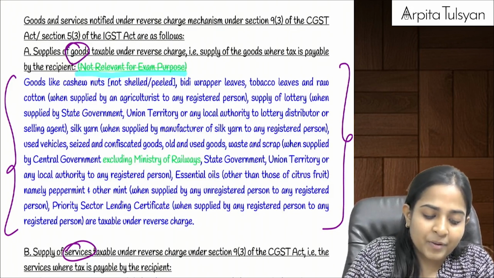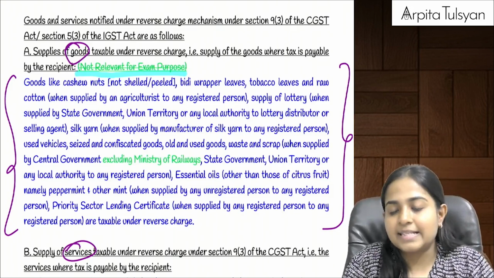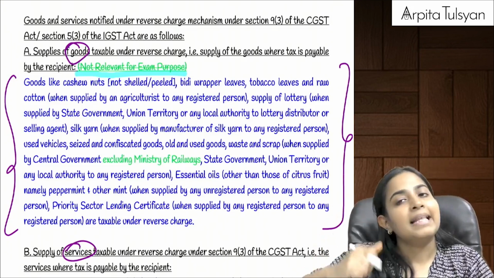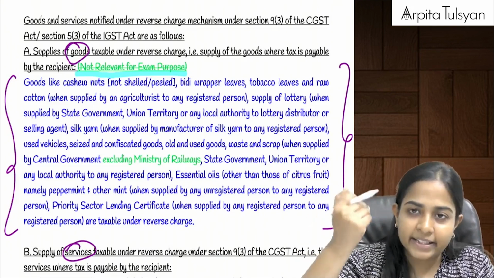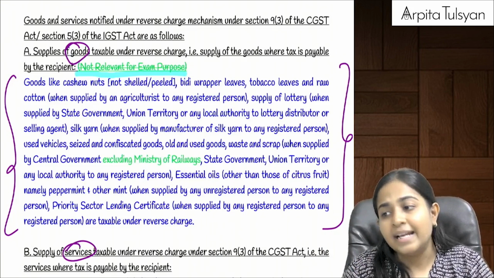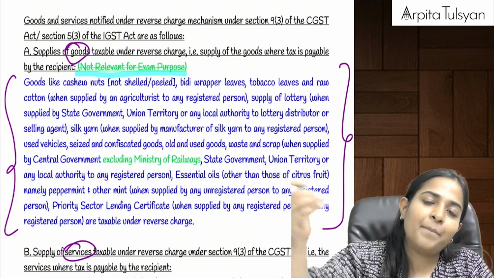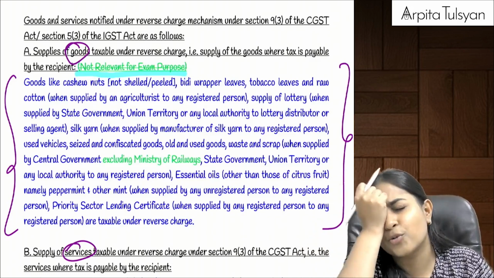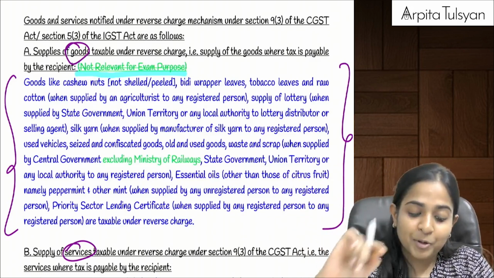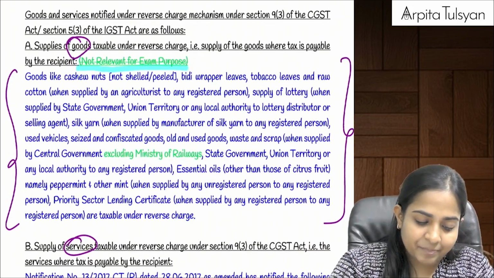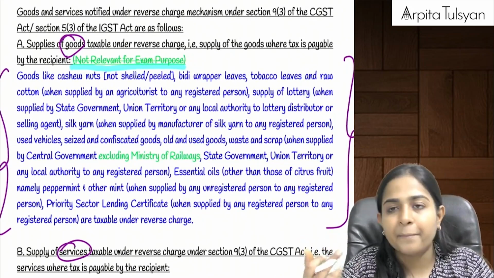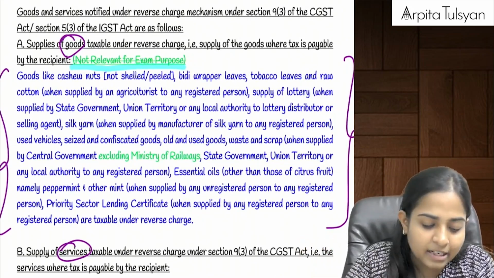So these are the things where, whenever a supplier is providing it to the recipient, the supplier is not going to collect the tax from the recipient. Instead, the recipient will directly pay the tax to the government. For services we had studied so many pointers, but for goods we had not studied it at all. Now see, I'll just read it. Anyway, remembering part you have to do, but let's read it once.